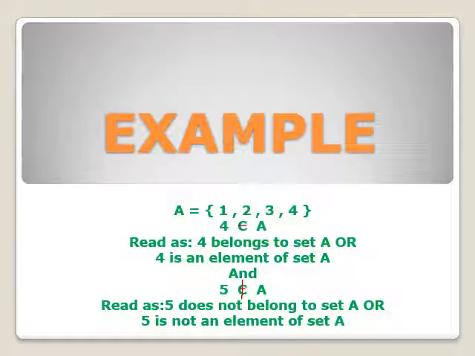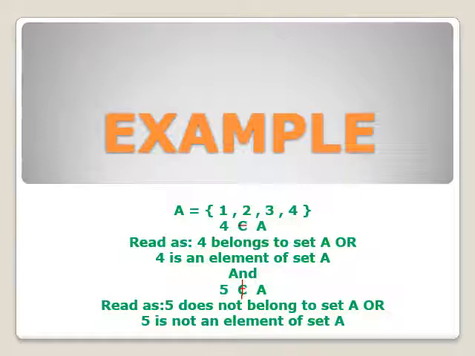So first we check whether the element 4 belongs to the given set or not. If it does, use the symbol of belongs to. If it does not, use the symbol of does not belong to. So is 4 an element of set A? Yes. So we use the symbol of belongs to and read it: 4 belongs to set A, or 4 is an element of set A.